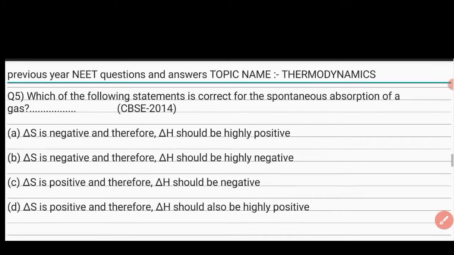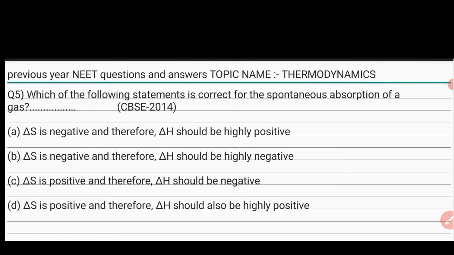Dear student, fifth question is, which of the following statements is correct for the spontaneous absorption of a gas? Options are A, ΔS is negative and therefore ΔH should be highly positive. Option B, ΔS is negative and therefore ΔH should be highly negative.